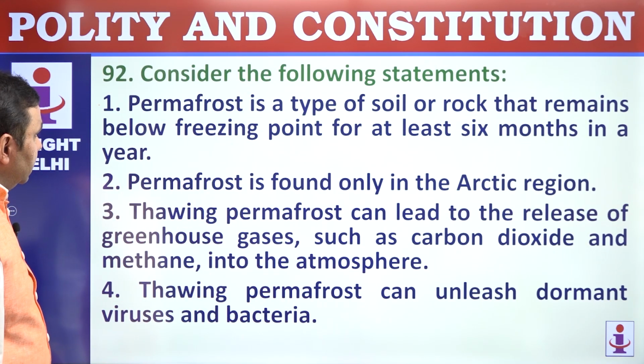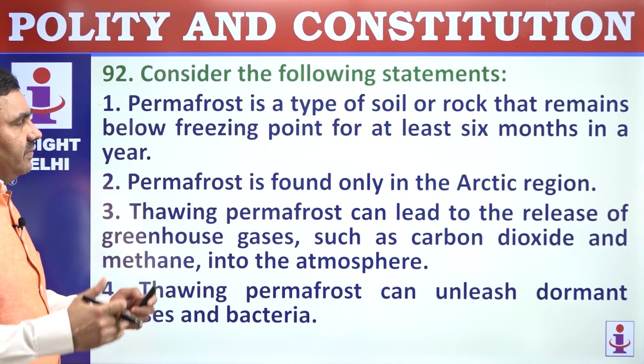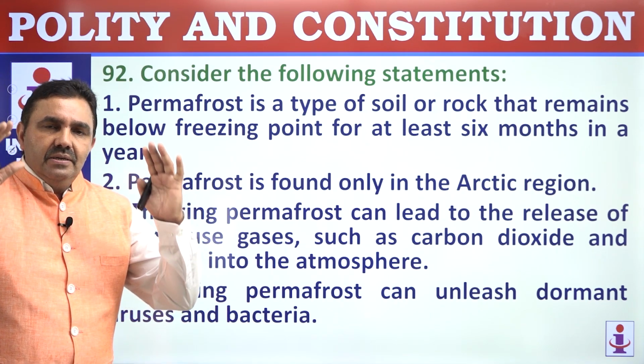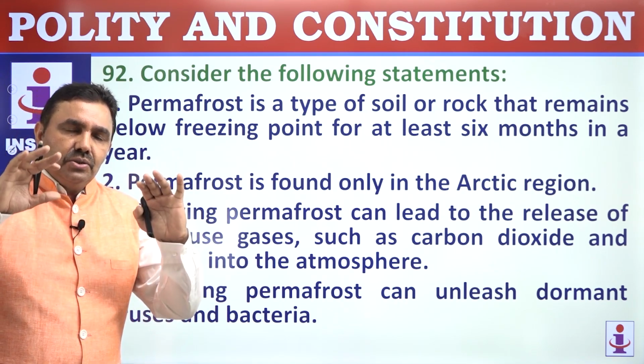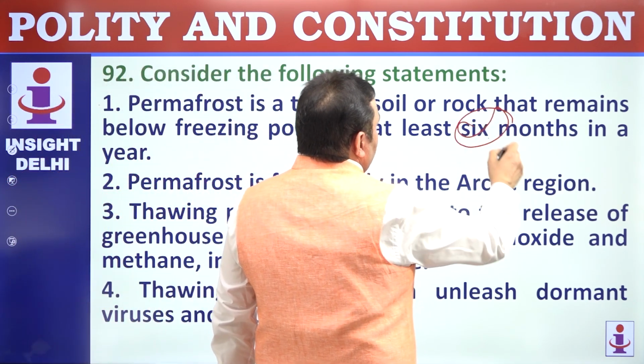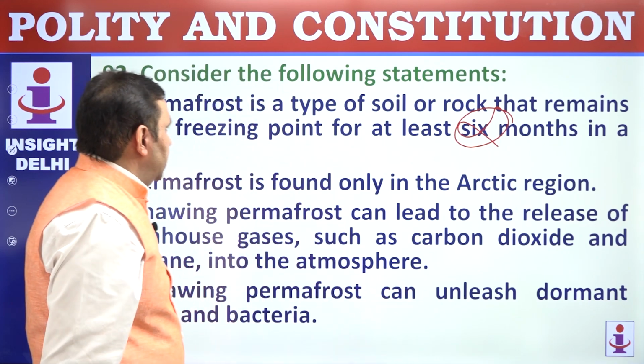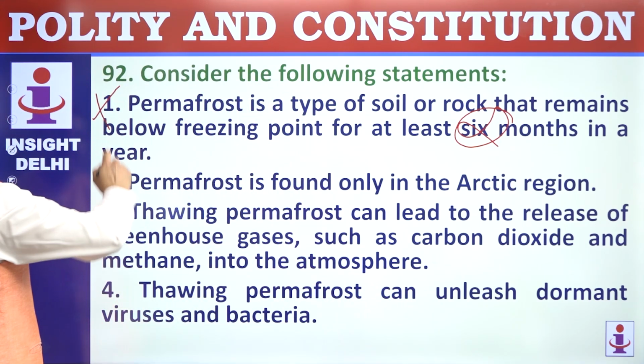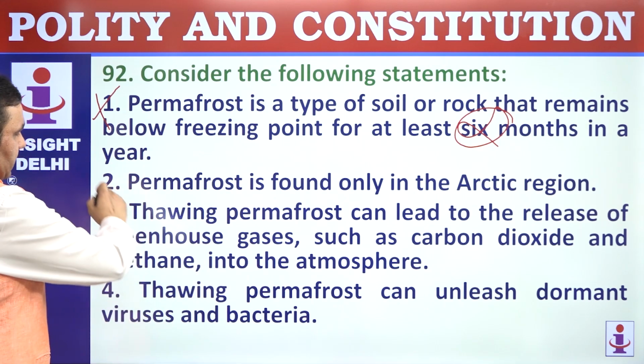92. Consider the following statements. Permafrost means permanently frosted area. The area is under ice for at least 2 years, not for 6 months, for at least 2 years consecutively or on a continuous basis. That is called permafrost. Permafrost is found in Arctic region.